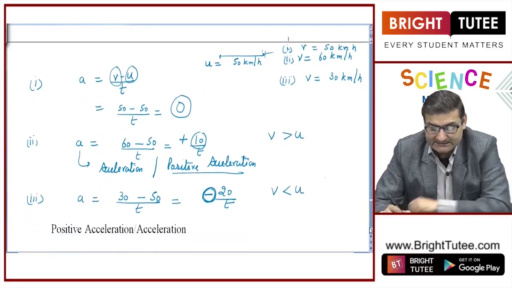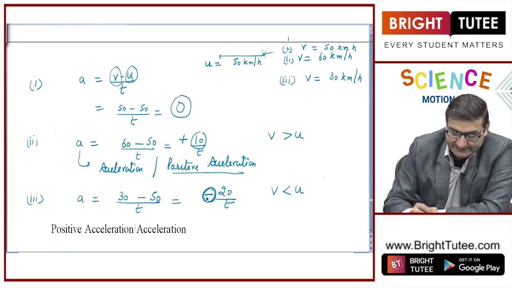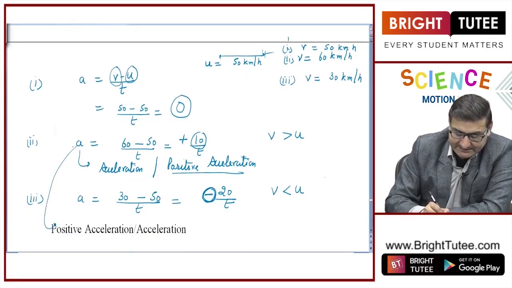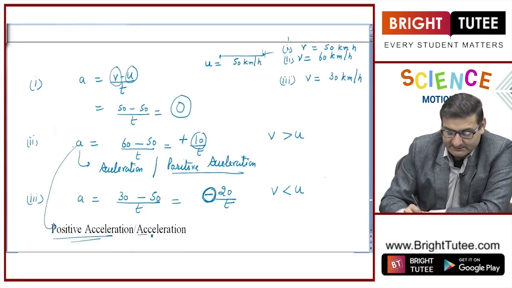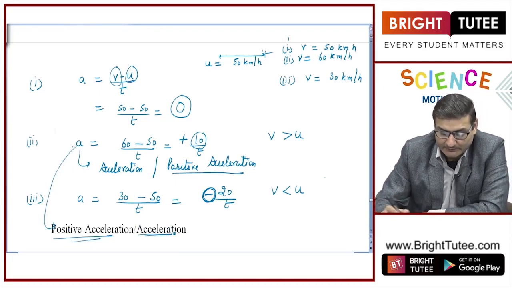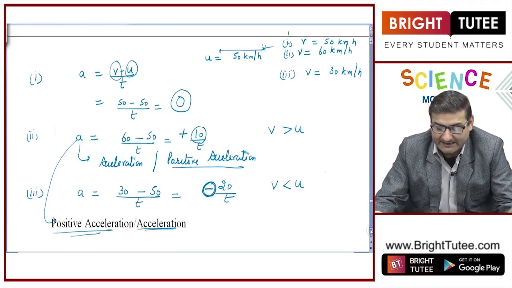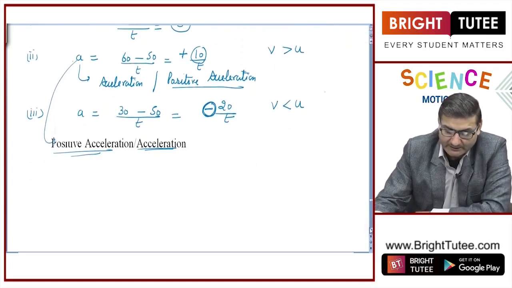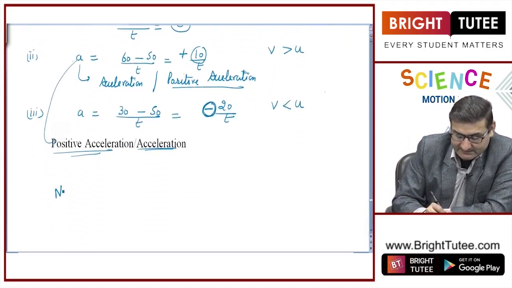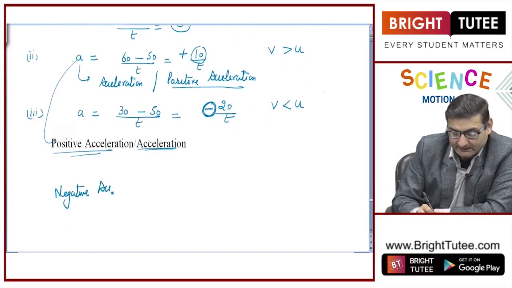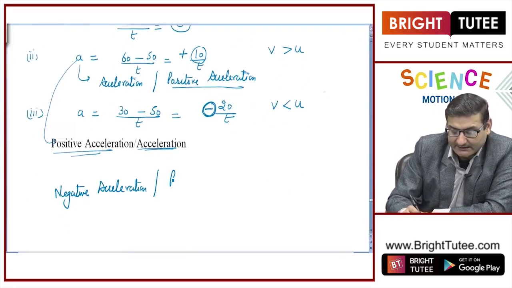And when this is the case, then, whereas in the second case we said it was positive acceleration or simply acceleration, when the value of acceleration is coming out to be negative, then we call it a negative acceleration, or we give it another name, and that other name is retardation.